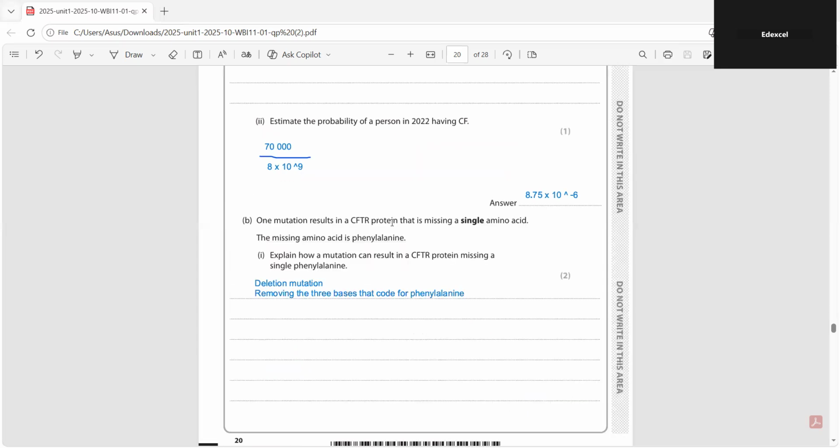One mutation results in a CFTR protein that is missing a single amino acid. The missing amino acid is phenylalanine. Explain how a mutation can result in a CFTR protein missing a single phenylalanine. So when one amino acid is missing, that means what? It's a deletion mutation. You know, there are substitution mutations, addition, and then the deletion one. So this is a deletion mutation because of removing the three bases that code for phenylalanine. So that's the reason you have to write. So let's move on to the next question.